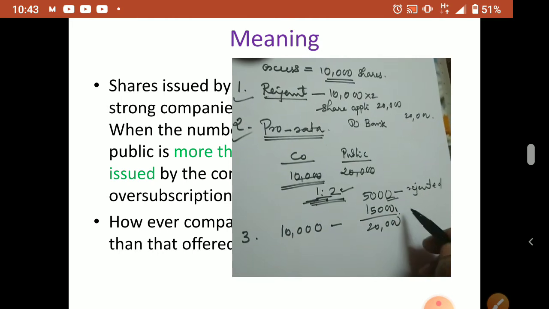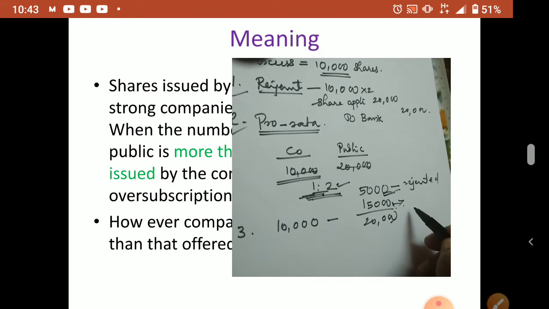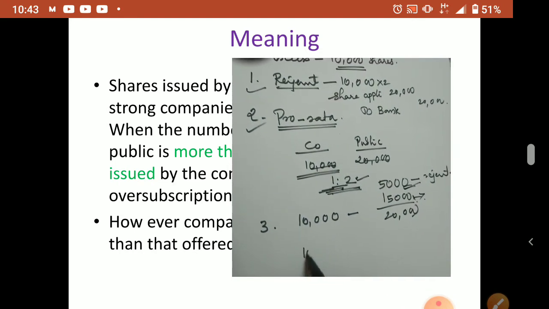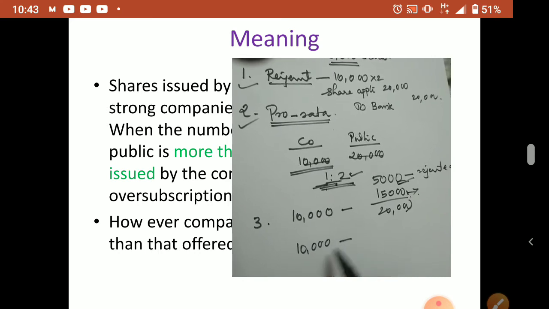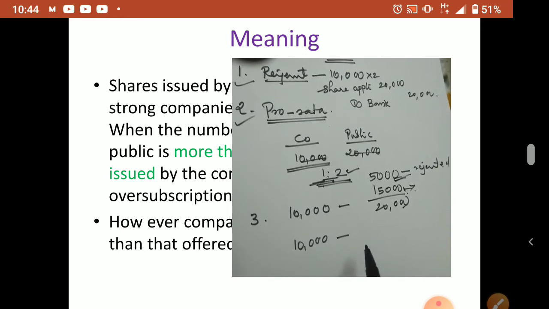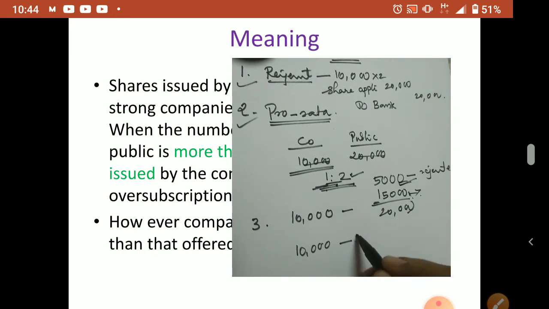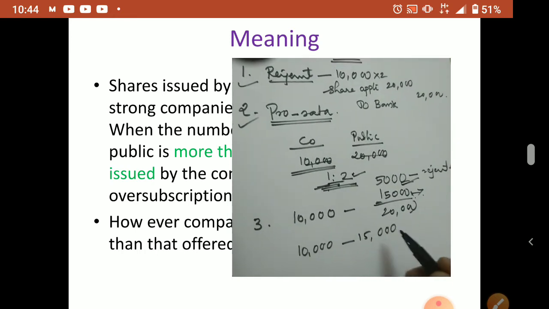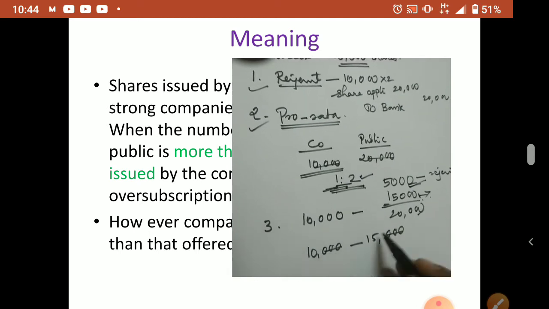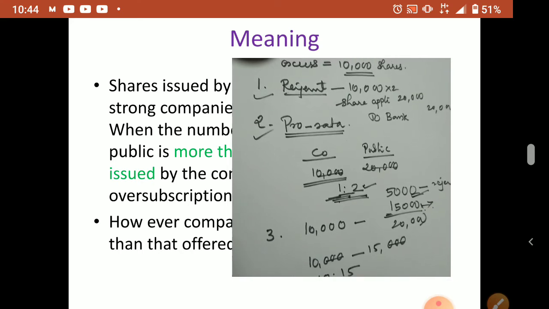Now how much remains? Out of 20,000, 5,000 rejected, so the remaining is 15,000. This 15,000 will be made pro rata. So how will the ratio be? The company has 10,000, which never changes. The company's issued shares never change; only the public side is adjusted. Remaining is 15,000, so the ratio: 3 common, cutting the zeros, 10 is to 15 means 2 is to 3.